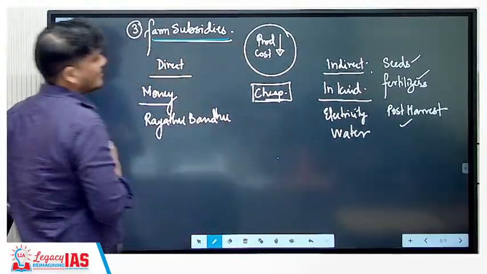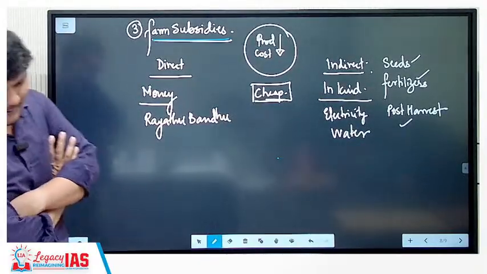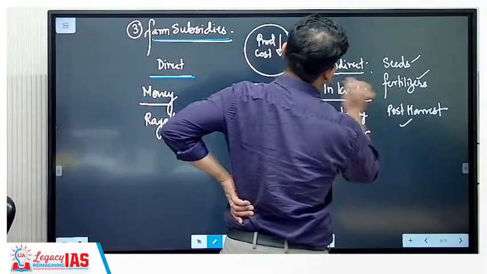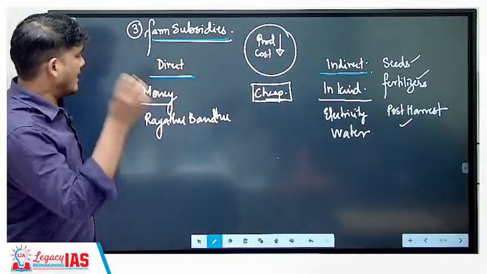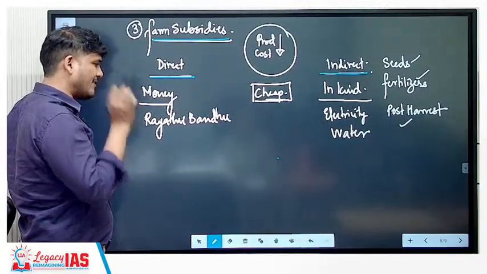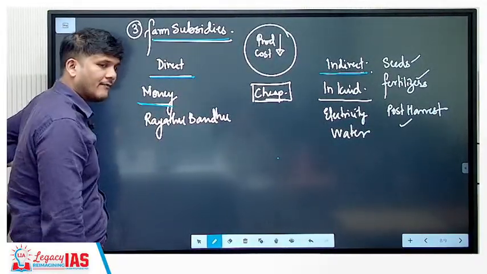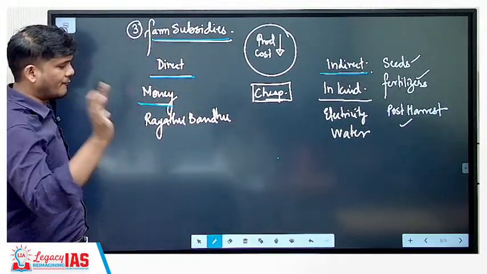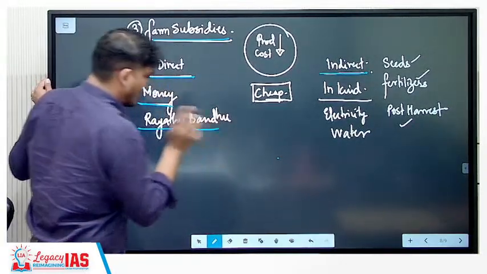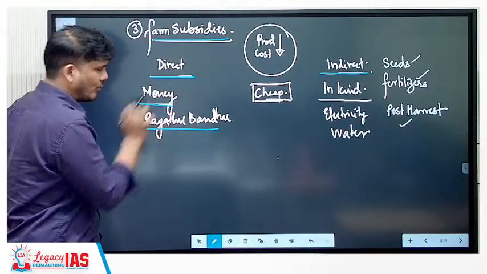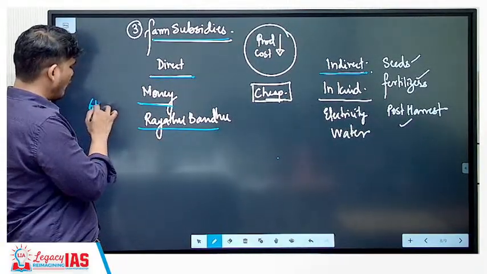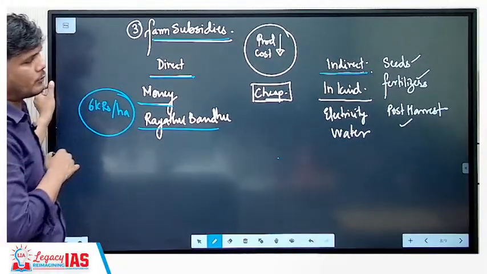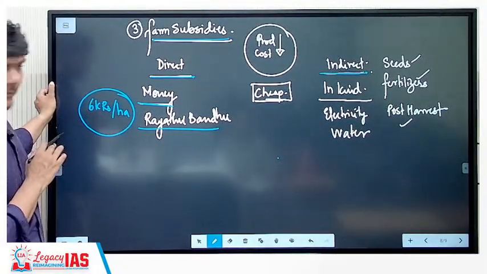Now, farm subsidies is nothing but the support that the government provides to its farmers. Now, the subsidies can be direct subsidies or indirect subsidies. What is a direct subsidy? A direct subsidy is that subsidy in which the money is directly given in your hand, either in the form of cash or in your account through direct benefit transfer. Example is the Kalia scheme, the Raitu Bandhu scheme of Andhra Pradesh, wherein 6,000 rupees per hectare is given to the farmer to produce agricultural output. That is the direct subsidy.